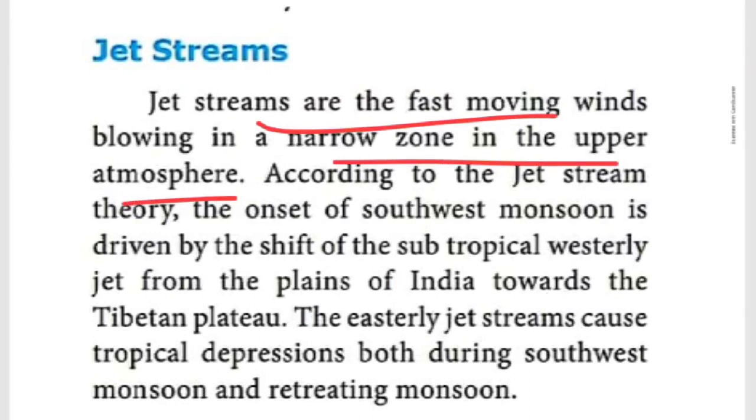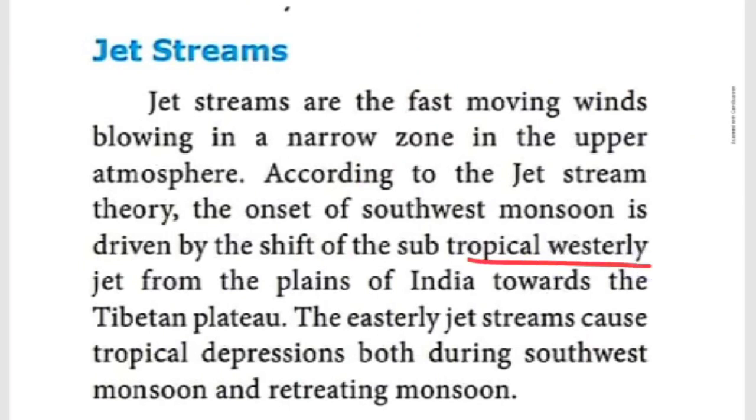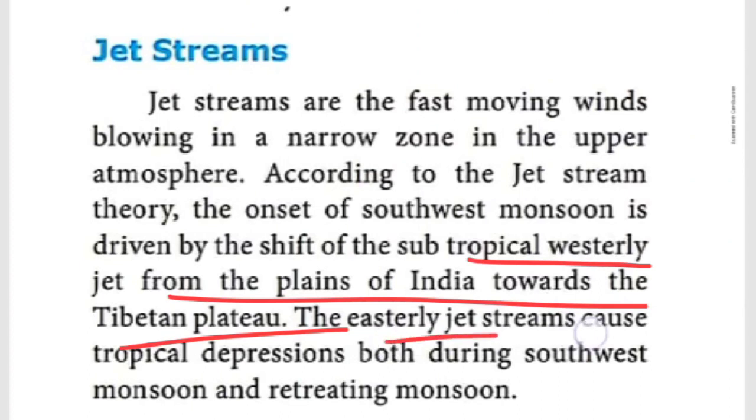According to the jet stream theory, the onset, that is, the starting of the southwest monsoon, is driven by the shift of the subtropical westerly jet from the plains of India, from the northern plains, towards the Tibetan plateau. At the same time, easterly jet streams